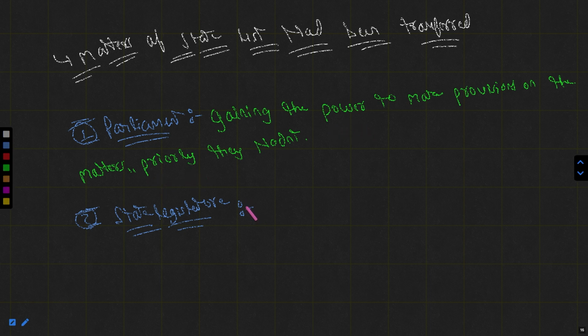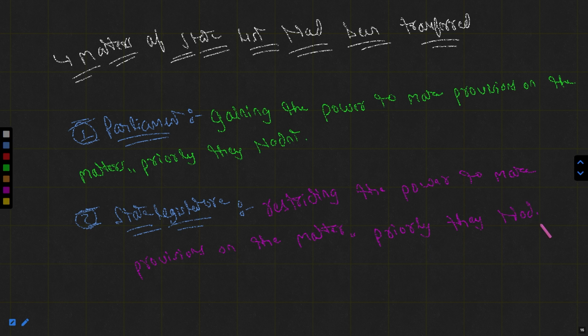But the state legislature is basically restricting the power to make provisions on the matter which priorly they had.